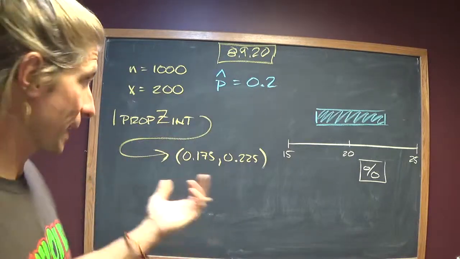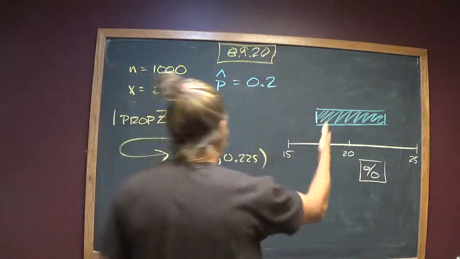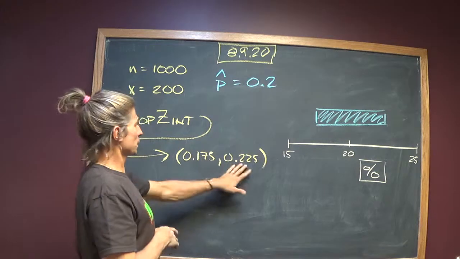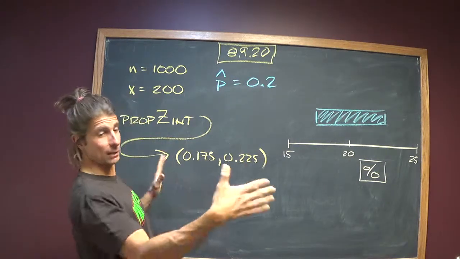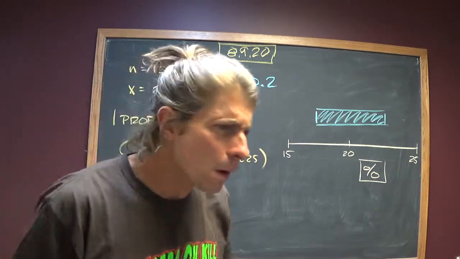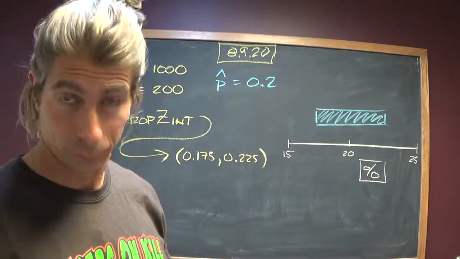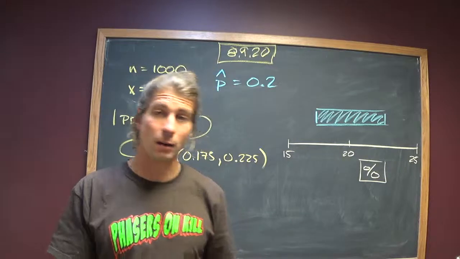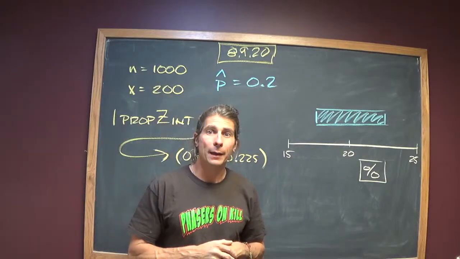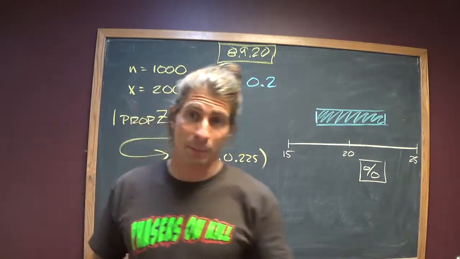Error bound. The error bound would be the distance from the center of point 2 out. Looks like it's about 2.5% of an error bound. Suppose we want to lower the sampling error. Okay, lower the sampling error. The error is governed by that error bound. What is one way to accomplish that?